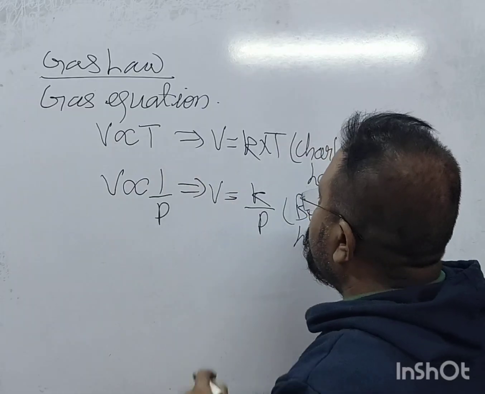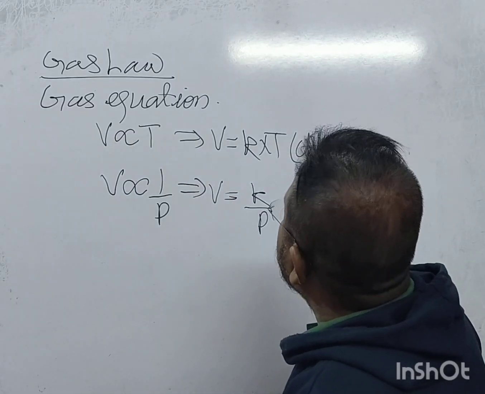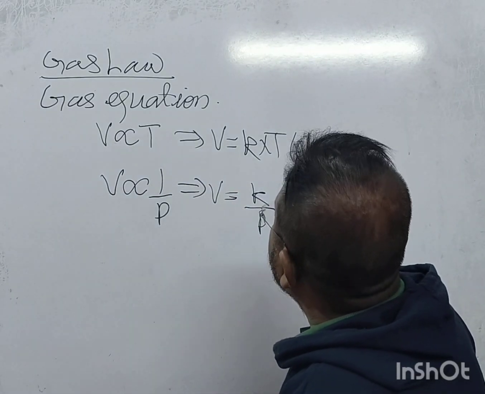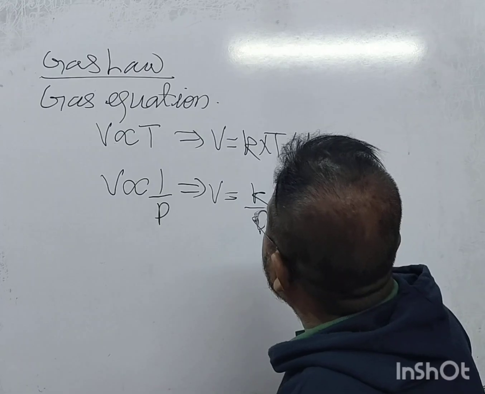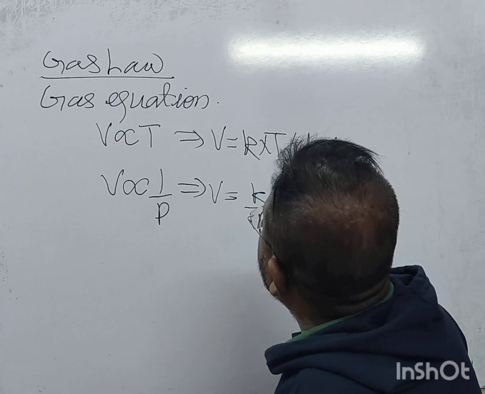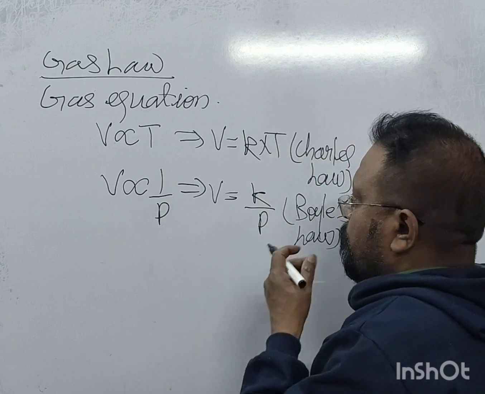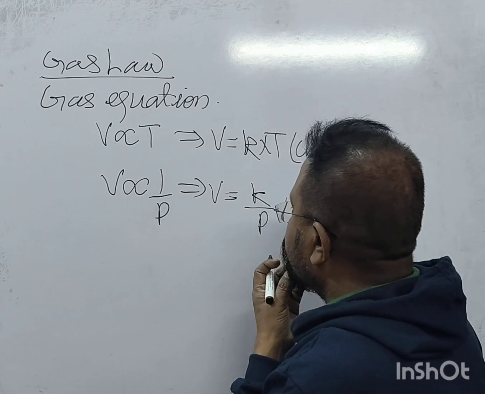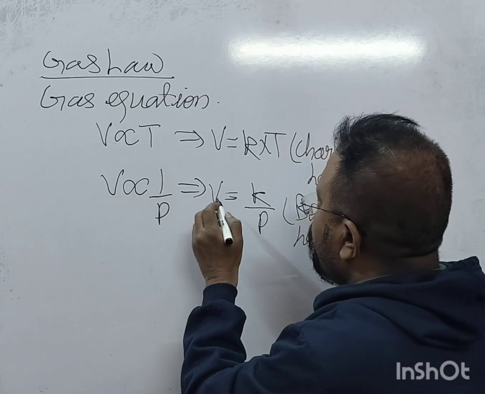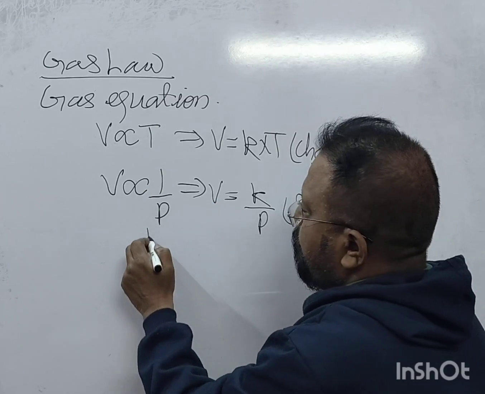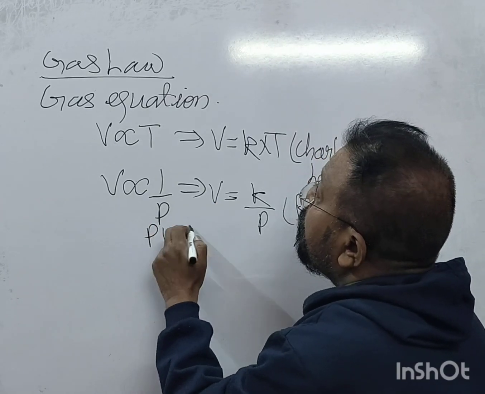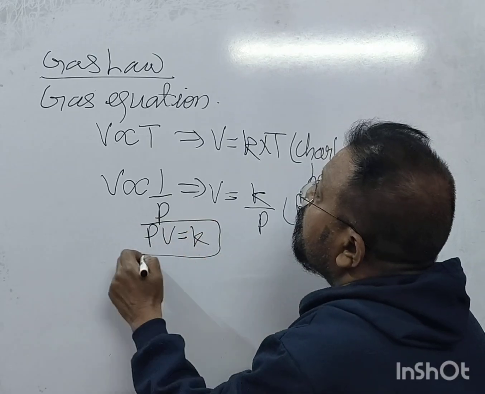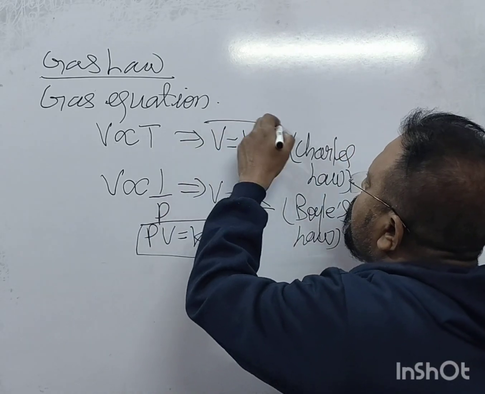So what will be? PV is equal to K. Right? Put it in this equation.